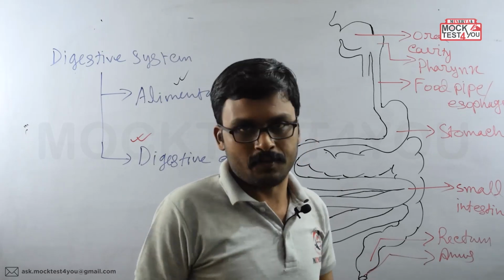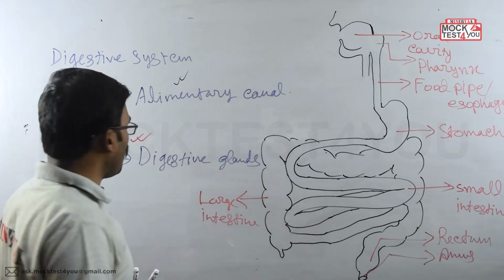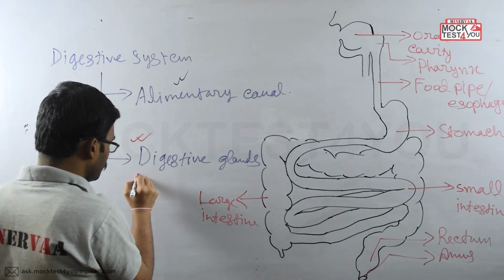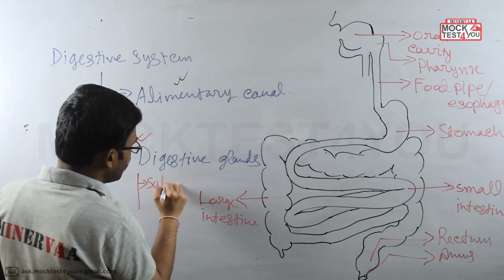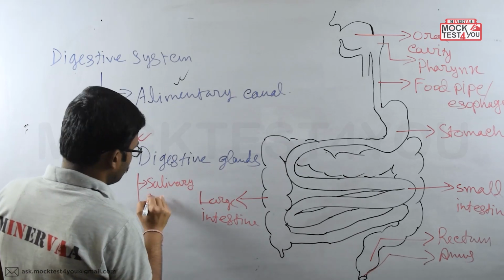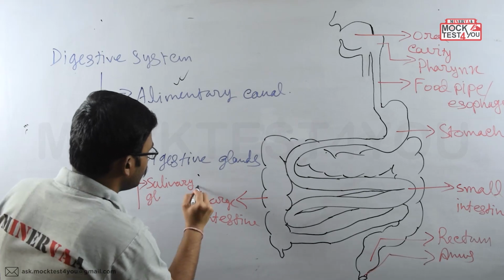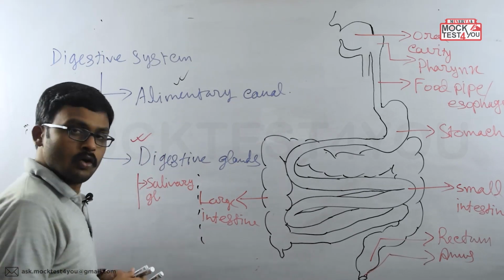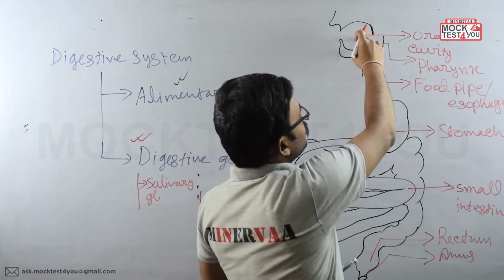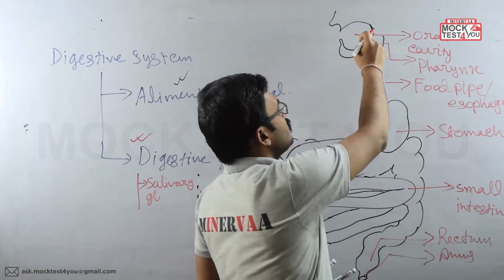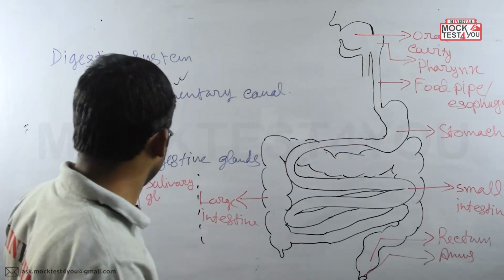Now in these organ systems, along with these organs, different glands are also included. Now what are those glands? First of all, within the digestive glands, we'll take the name of the salivary gland. The first gland we should take the name of is the salivary gland. The salivary gland is included with the oral cavity. Clear?